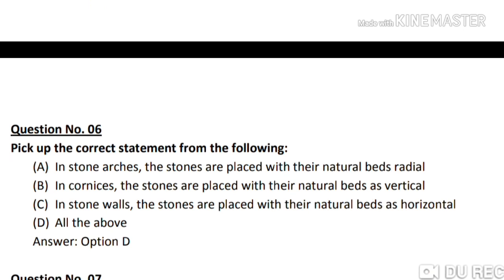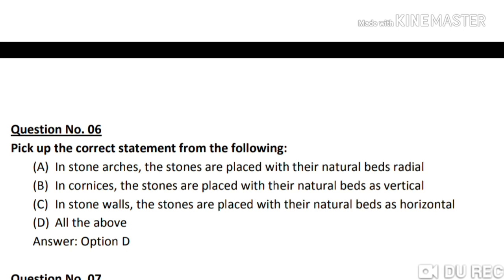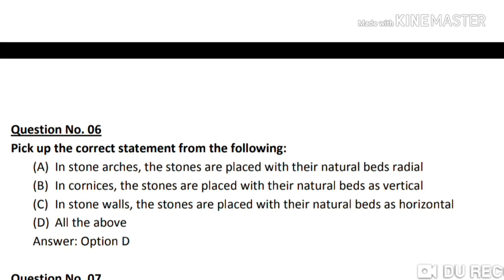Question number 6. Pick up the correct statement of the following. Option A. In stone arch, the stones are placed with their natural beds radial. Option B. In cornice, the stones are placed with their natural beds as vertical. Option C. In stone walls, the stones are placed with their natural beds as horizontal. Option D. All of the above. So the correct statement is option D, means all of the above.